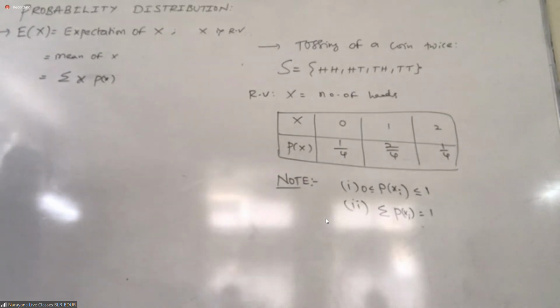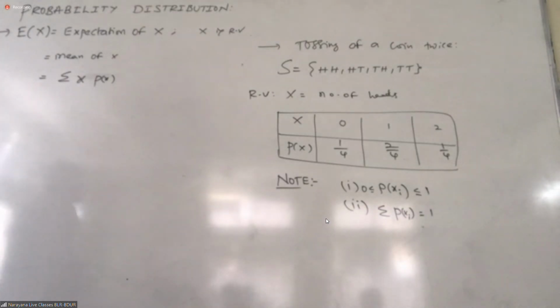This topic they particularly apply in games. Betting is going on, correct or not? They are releasing 10 crores, 20 crores, different games. Obviously, they will follow this: if anybody participates in that game, what is their expectation?